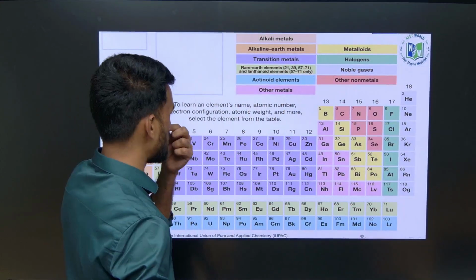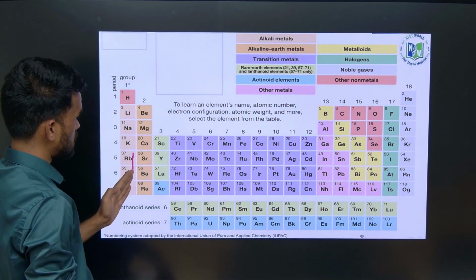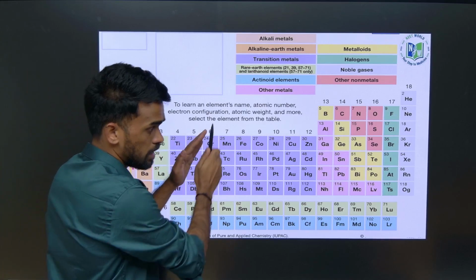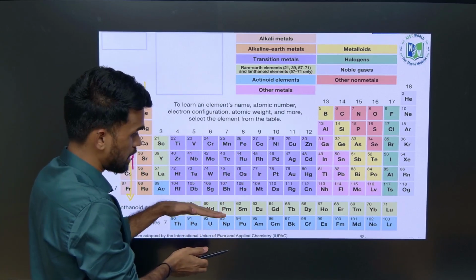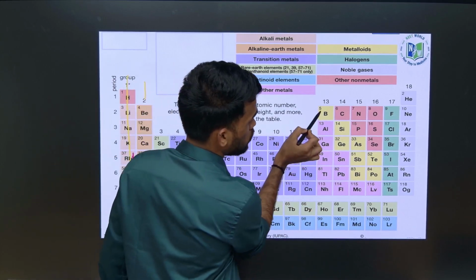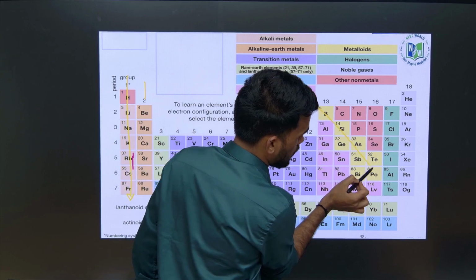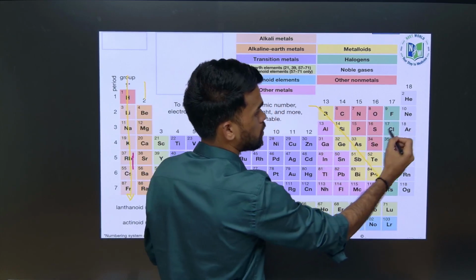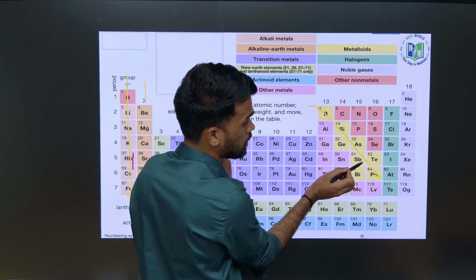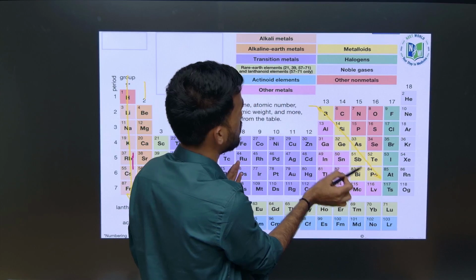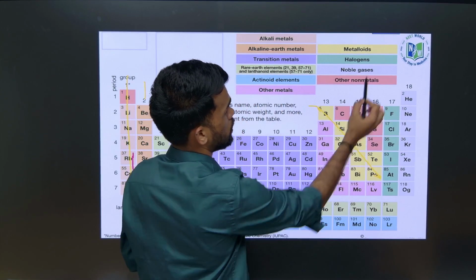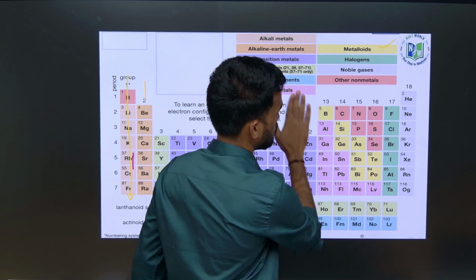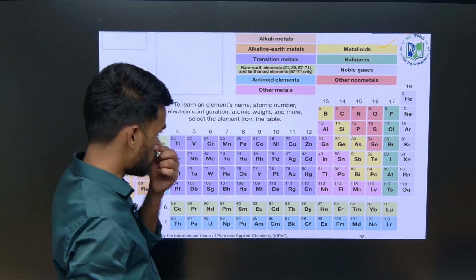Now this is the modern periodic table. If we see, these are metals. So this is alkali metals. Like see, these are alkali metals. As we go here we have transition elements, and here these are lanthanides and actinides. See, just now I told you this is a series of elements which are separating metals, and these are all non-metals. So metals and non-metals are separated by these pale yellow color metalloids, which we have indicated with the pale yellow color. Here it is. So you can use this periodic table for your reference.